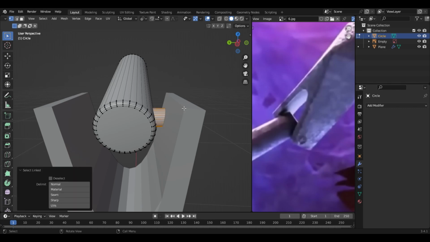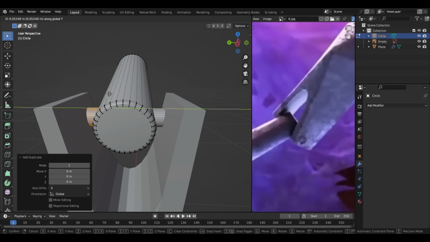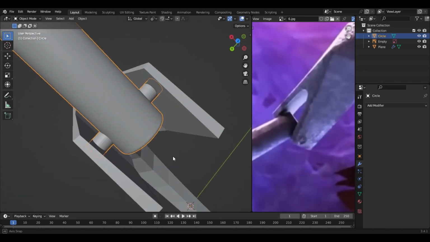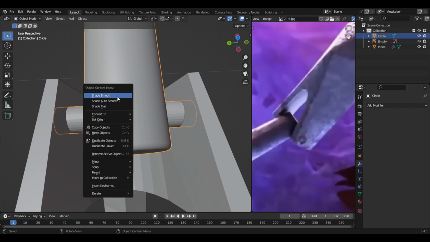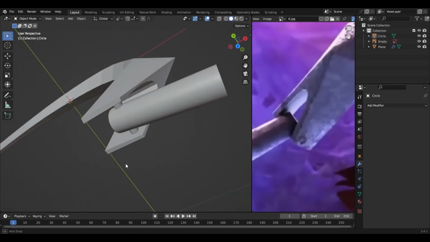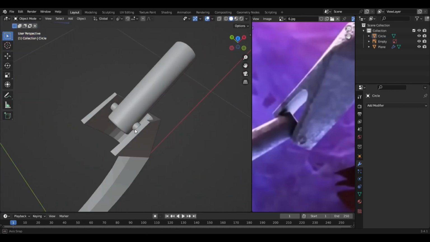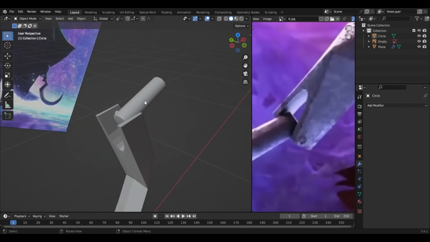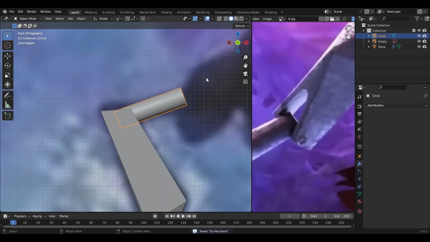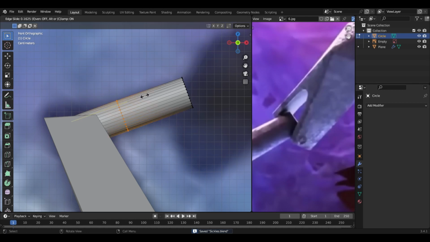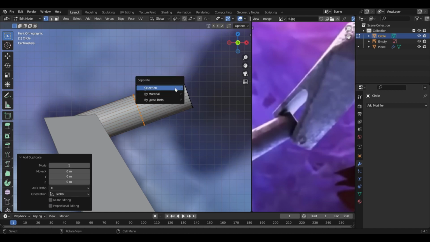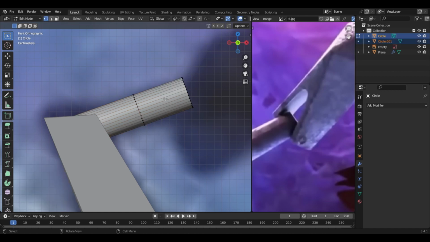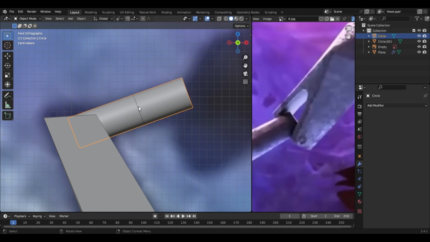Then you can just duplicate it, and press once more, right click, shade smooth to enable it on them as well. I guess it's good for now. Okay. Add a loop cut here. Press Shift D to duplicate it and press P to separate it.